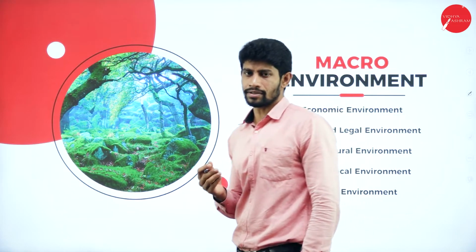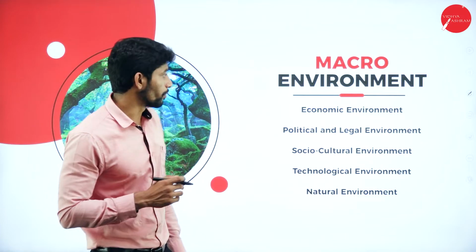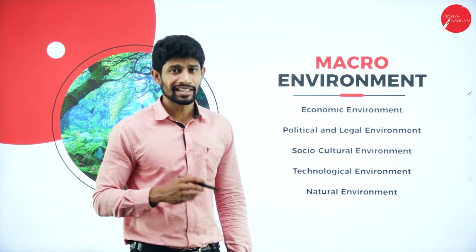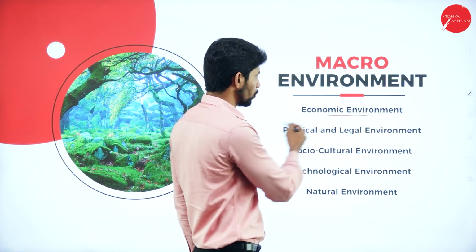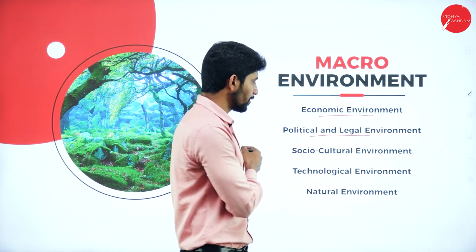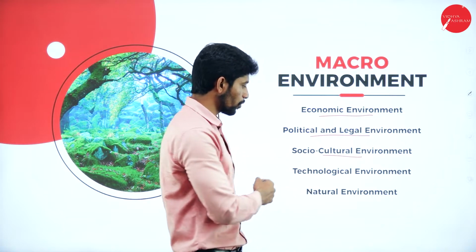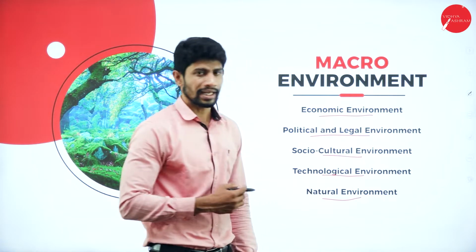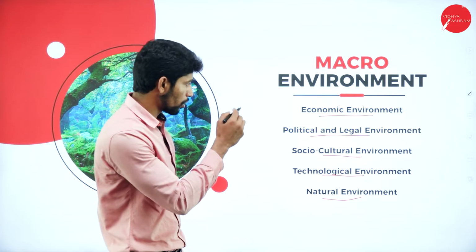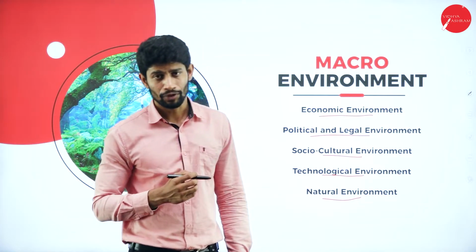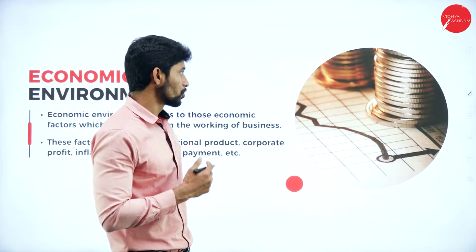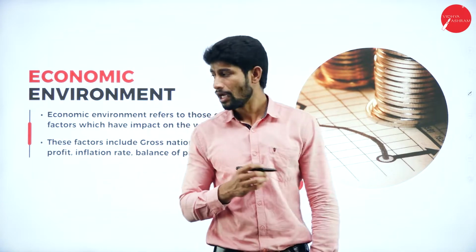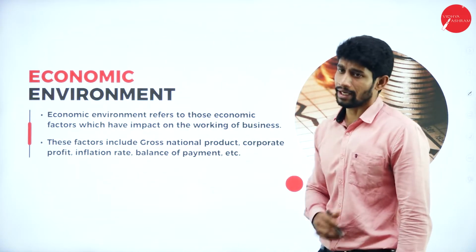So next is the macro environment. The macro environment includes the economic environment, political and legal environment, socio-cultural environment, technological environment and natural environment. So it totally consists of 5 environments, 5 factors. In this, the first factor is the economic environment.